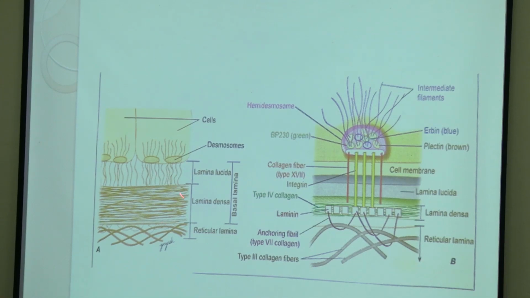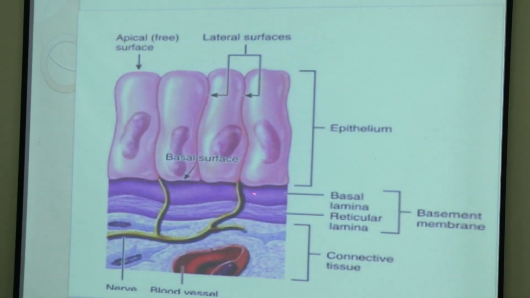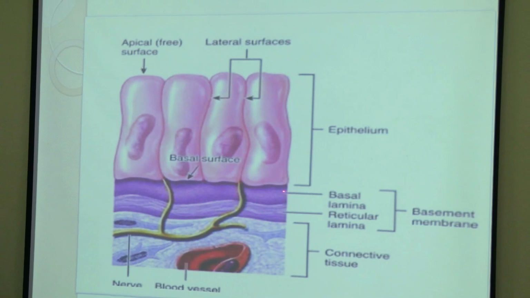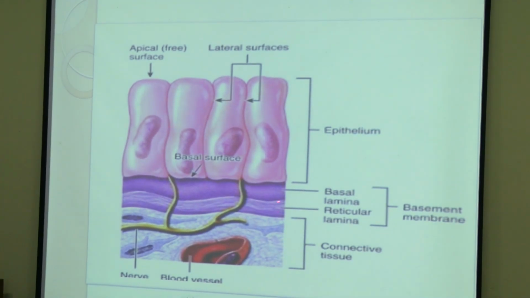So lucida and densa both will have type 4 collagen fibers, and reticular lamina will have type 7 collagen fibers. You can see here in the diagram, reticular lamina is having type 7 collagen fibers. Okay, clear? Layers of basement membrane. See, this is the basement membrane. Two layers: superficial basal lamina and deep reticular lamina.